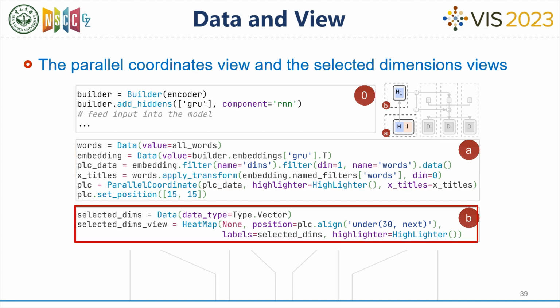In this component, we define the view for further filtering the selected dimensions. When defining the data for this view, we only specify the data type, and the value of the data will be generated during the interaction process.